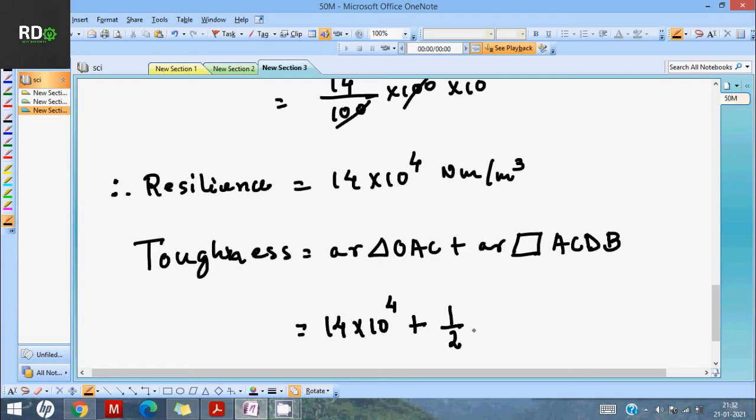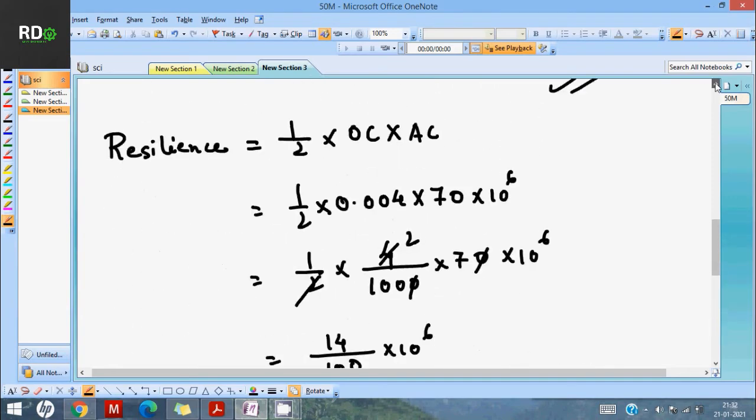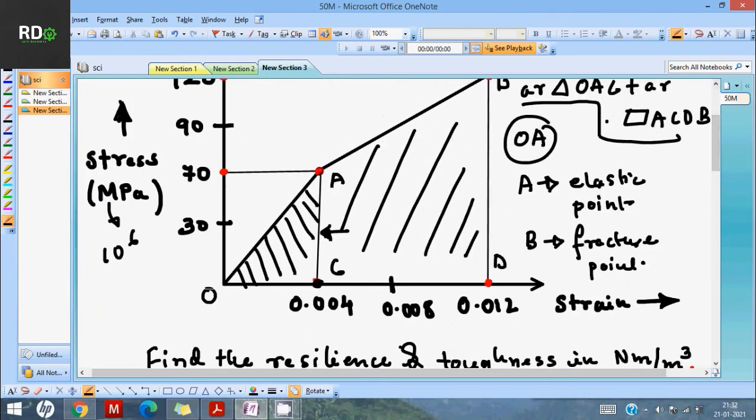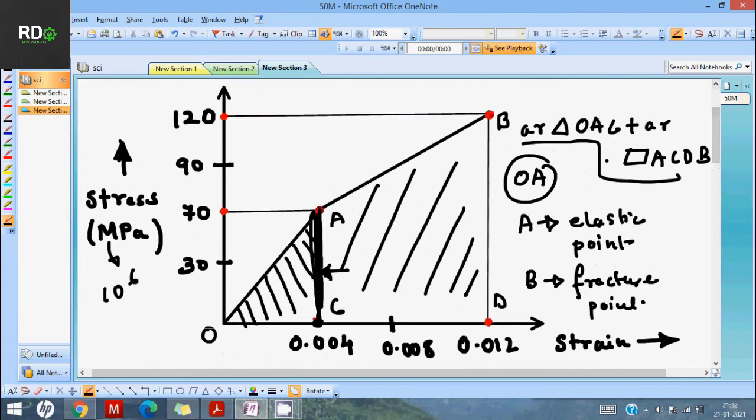I will tell you a shortcut to find out, but definitely we will use this. See, let me go back. This entire AC and BD are the two parallel sides.